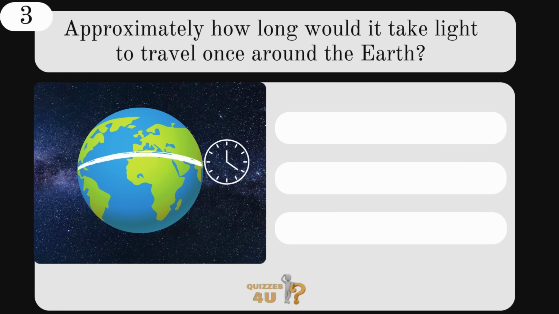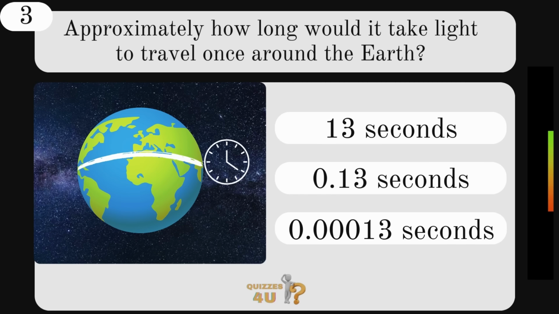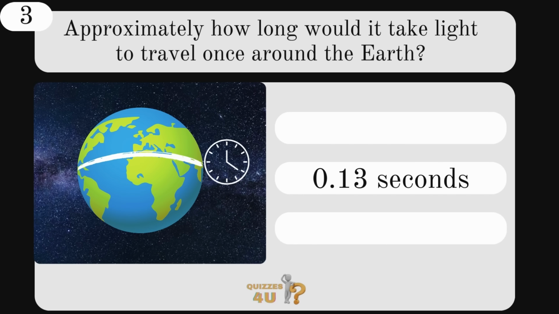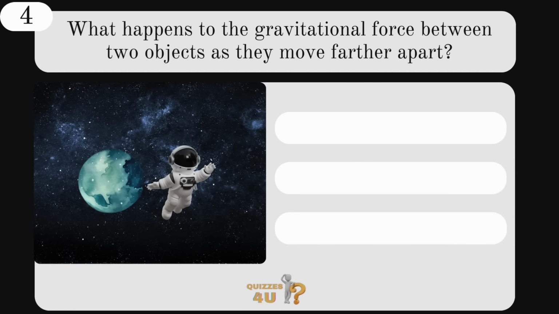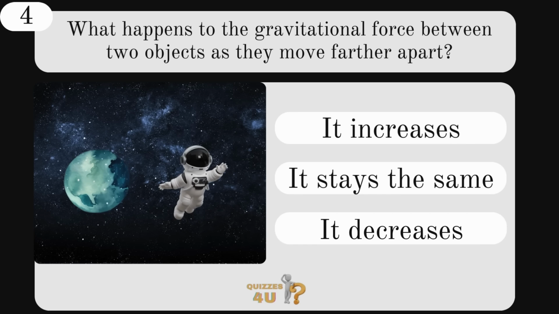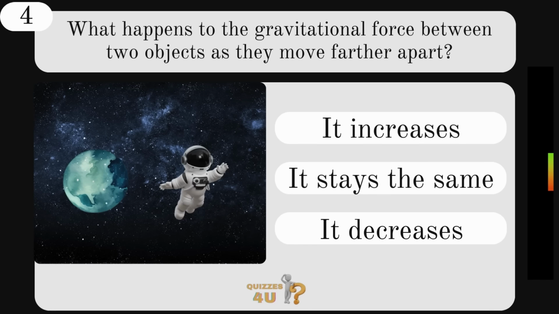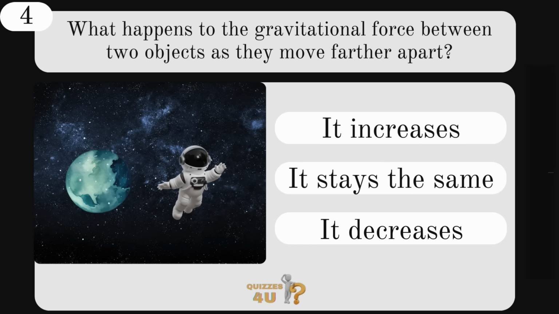Approximately how long would it take light to travel once around the Earth? 13, 0.13, or 0.00013 seconds? It would take 0.13 seconds. What happens to the gravitational force between two objects as they move farther apart? It increases, it stays the same, or it decreases? The answer, it decreases.